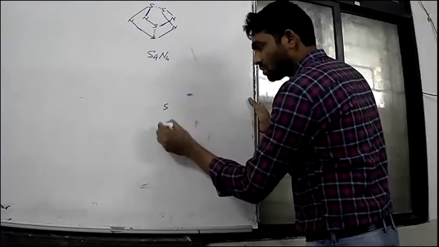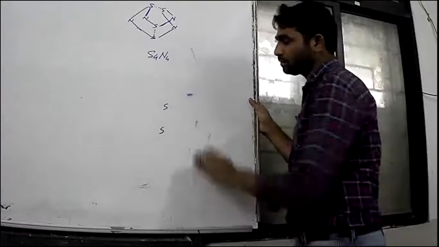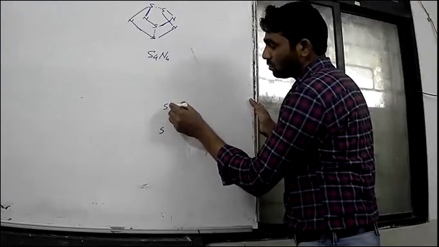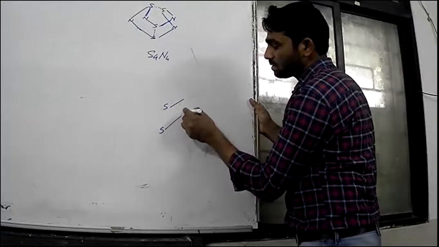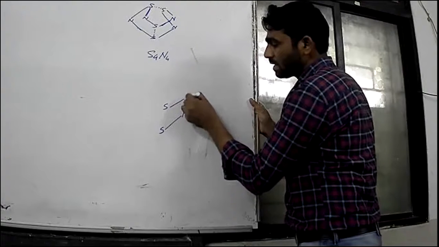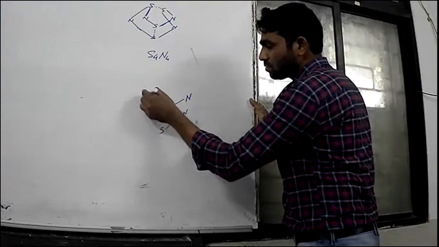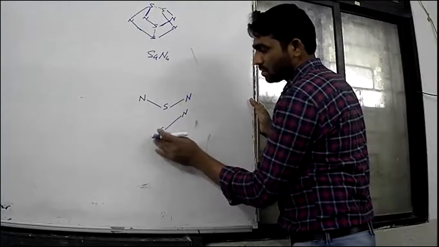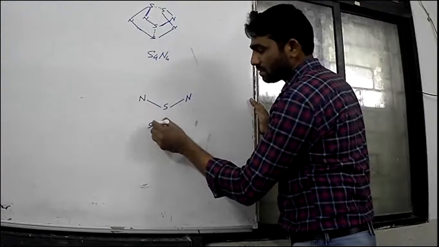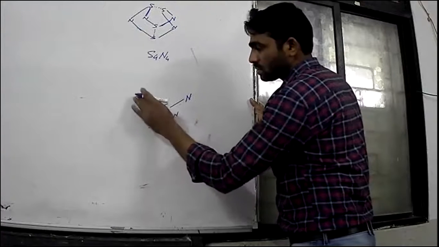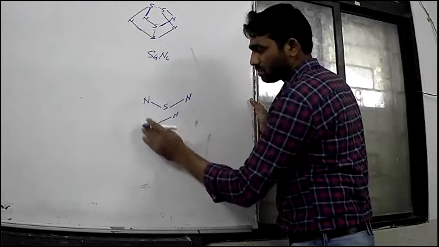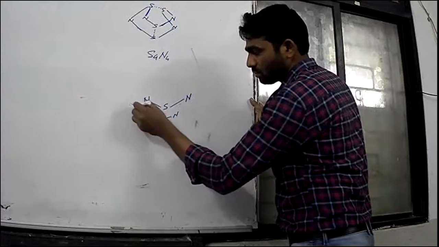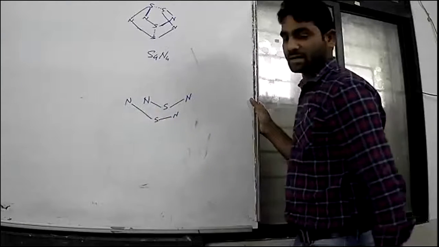Then you draw two nitrogen on this side, similarly two nitrogen on each side.